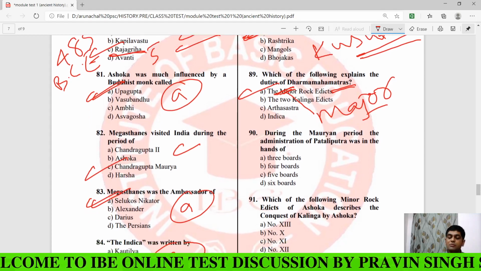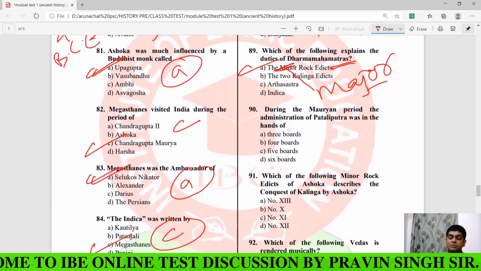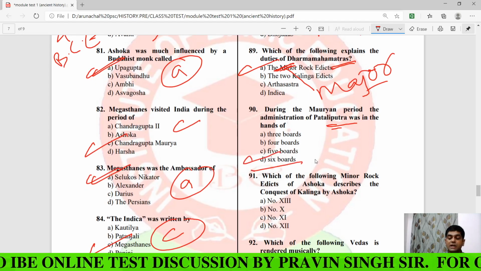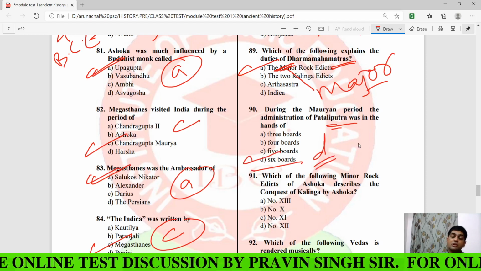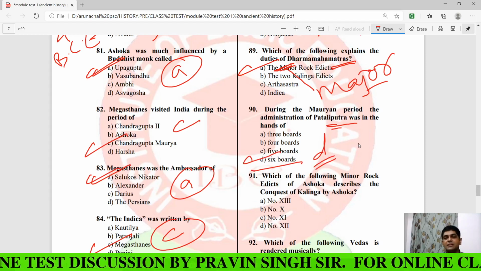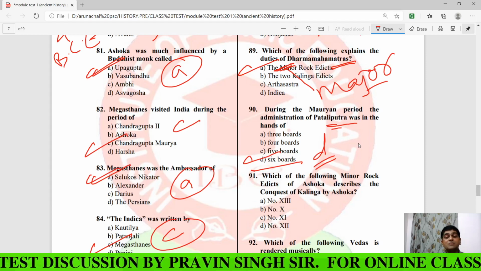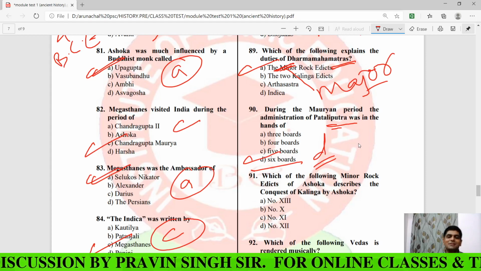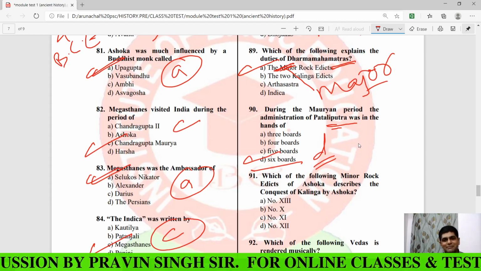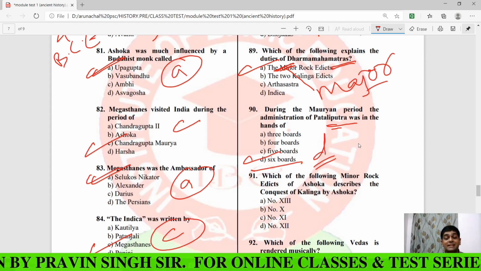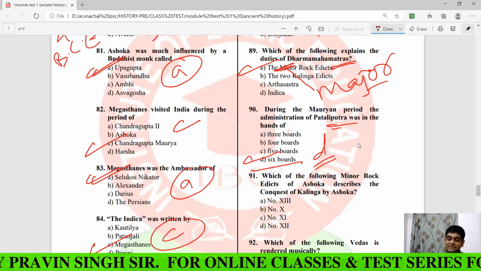Now, during the Mauryan period, the administration of Patliputra was in the hands of how many boards? Six boards. And how do we come to know about this? Through Indica. I have discussed in the classroom that there were six boards, and each board comprised of how many members? Five members. This information has been given in the Indica written by Megasthenes.